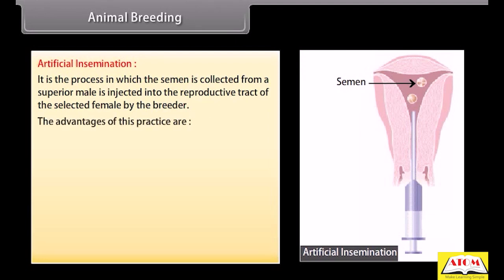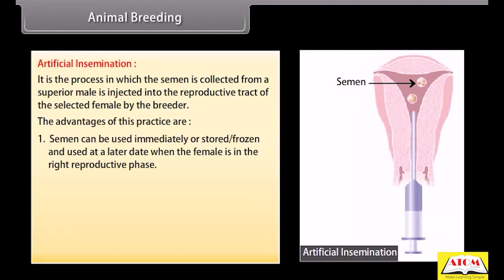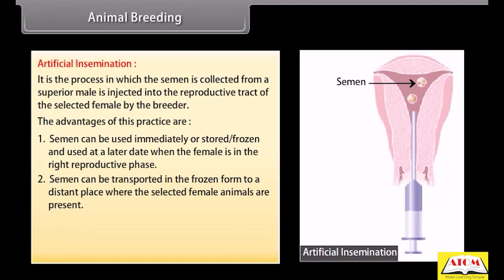The advantages of this practice are: Number 1. Semen can be used immediately or stored or frozen and used at a later date when the female is in the right reproductive phase. Number 2. Semen can be transported in the frozen form to a distant place where the selected female animals are present.